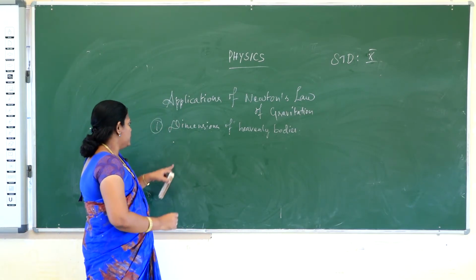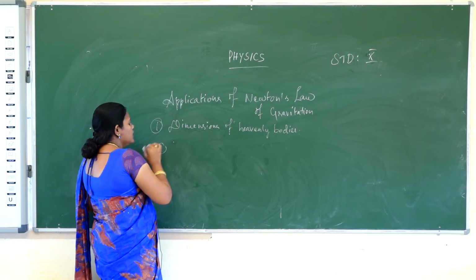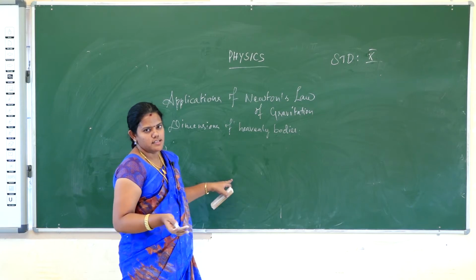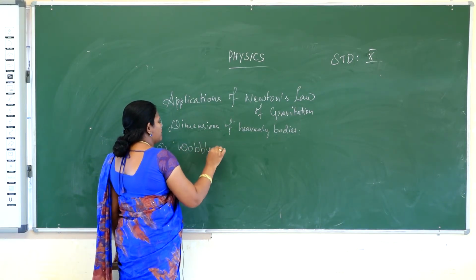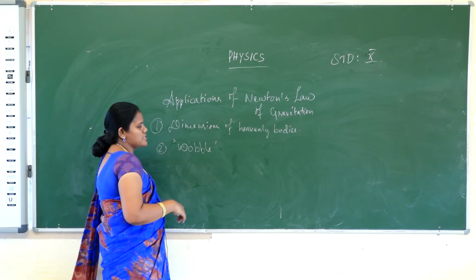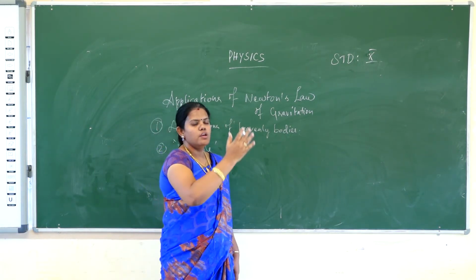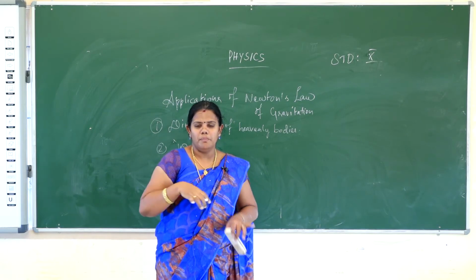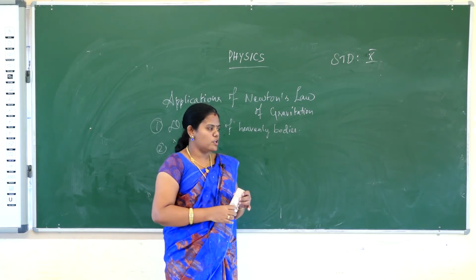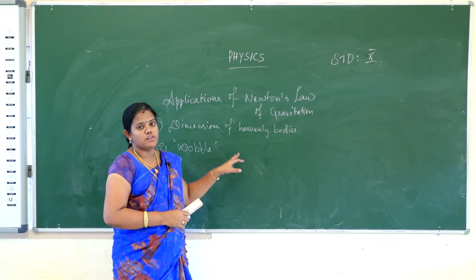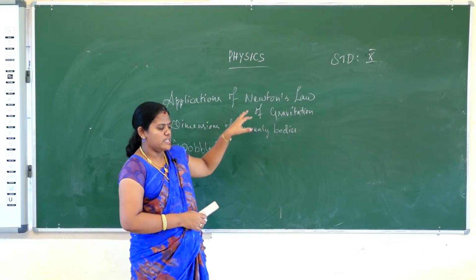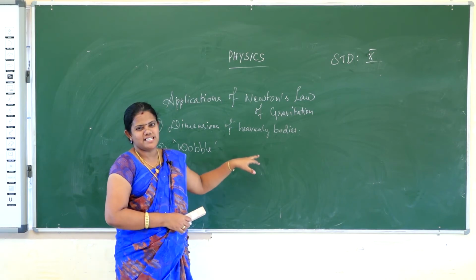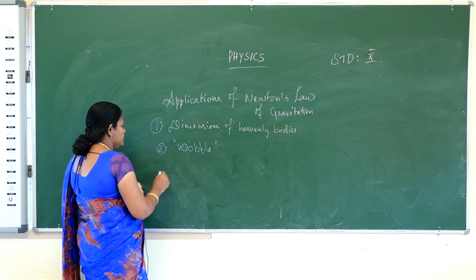Okay. Second one, irregularity motion of the stars, that is called Uppal. Uppal means irregularity motion of stars. Sometimes the stars will be moving in the sky, and you will feel the stars are making various shapes. That is the irregularity motion of stars. So if you know the gravitational force, you can easily identify the irregularity motion of the stars.